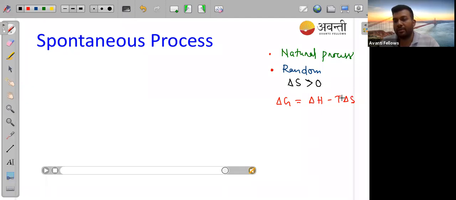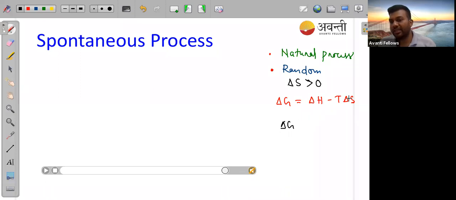Now think: if we are getting a very big value of del S, then what will happen to del G in this case? Will del G increase or decrease if del S is very high? Karthik, del G is your Gibbs free energy, del H is enthalpy, T is temperature, del S is entropy. You have to watch thermodynamics again and go through it once. If you do not understand, you can ask me later on WhatsApp, or in the next class.